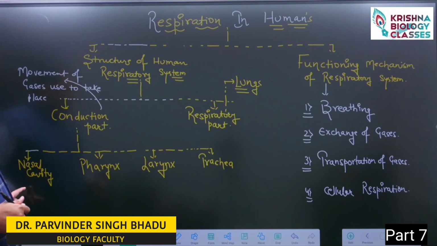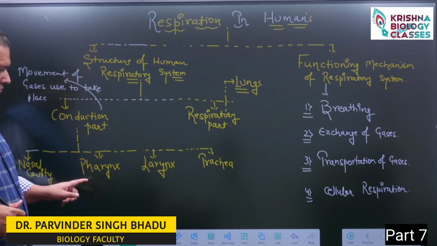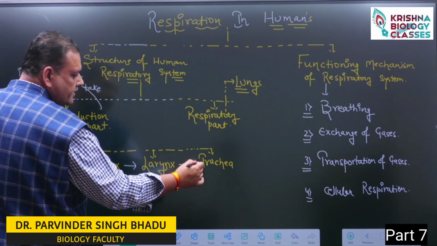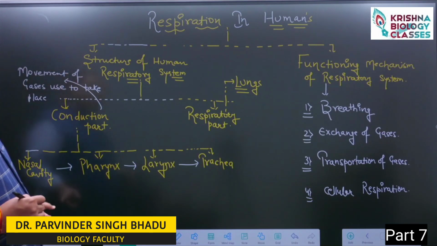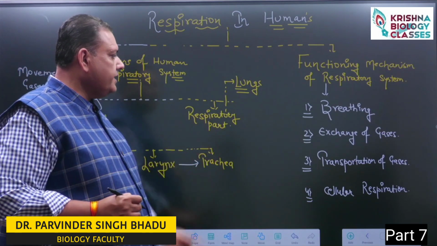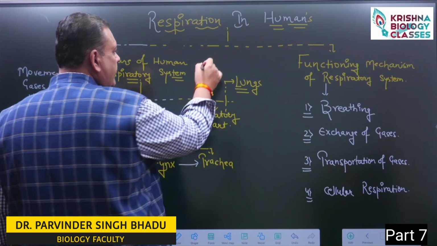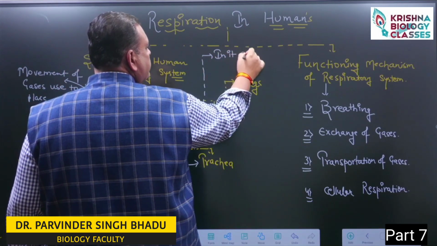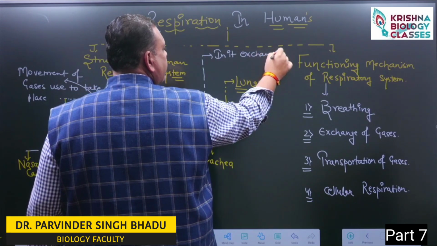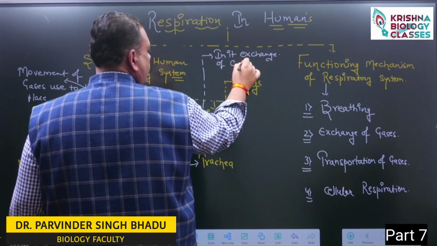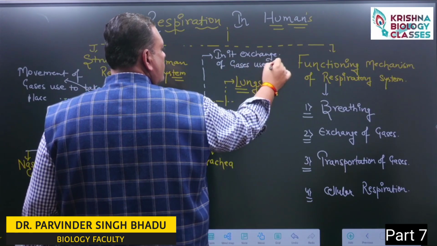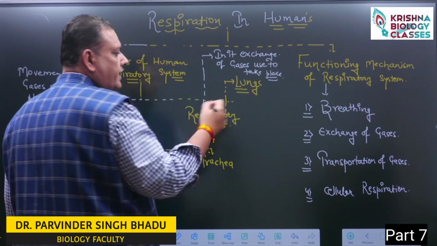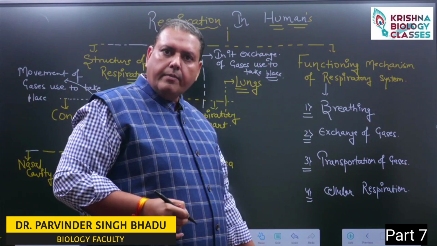It enters inside our body through the nasal cavity, reaches the pharynx, then from the pharynx it reaches the larynx, then from the larynx it reaches the trachea. What is the difference between the conduction part and the respiratory part? Inside the respiratory part, exchange of gases takes place. How this exchange takes place, we will understand in depth during the functioning mechanism.